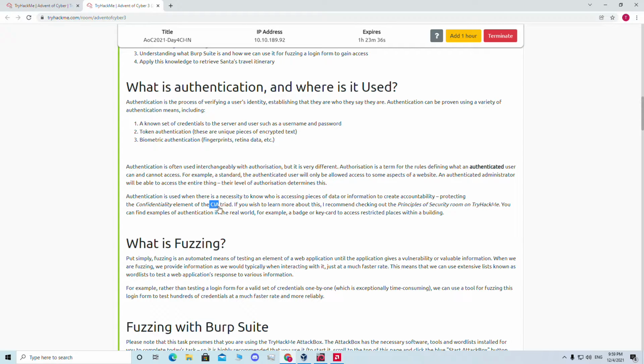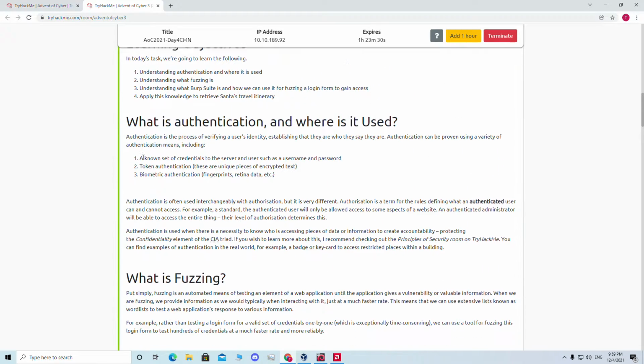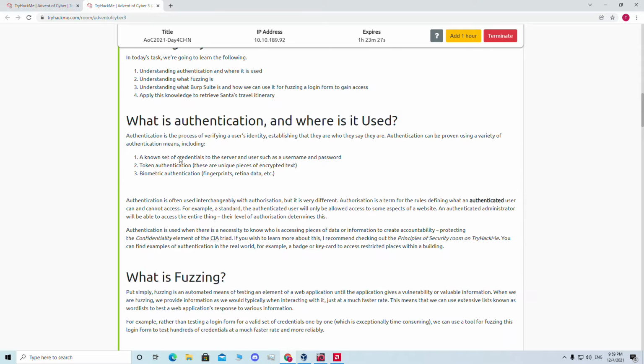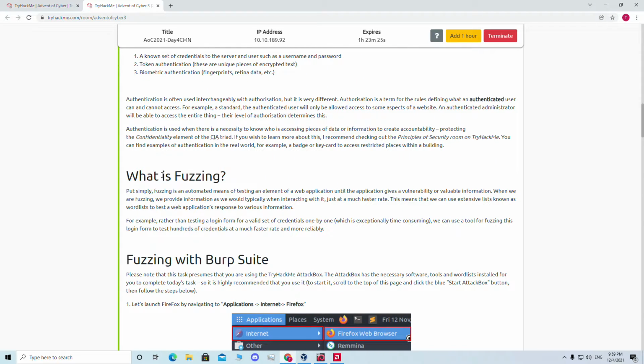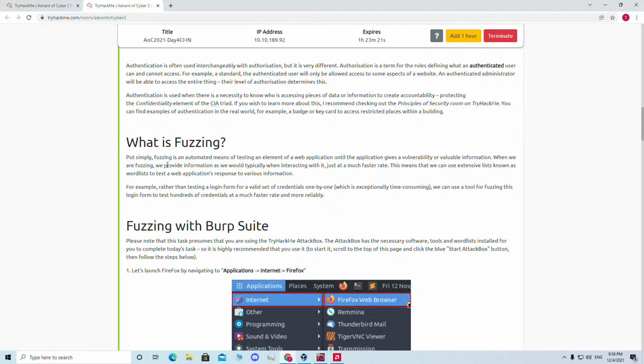So these are the basic steps of authentication, and they are talking about the CIA triad. If you don't know what the CIA triad is, it's confidentiality, integrity, and availability. I recommend you read through all this. I'm not going to read all these things; I'll just give you a summary of the concepts and then go to the challenges.